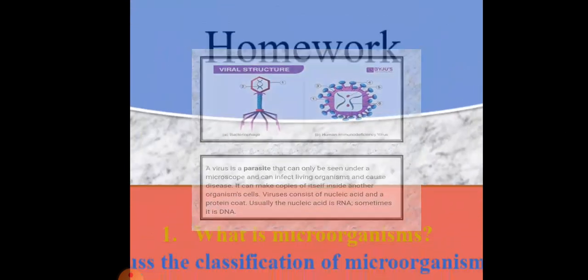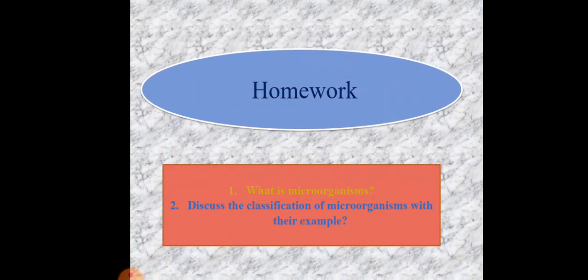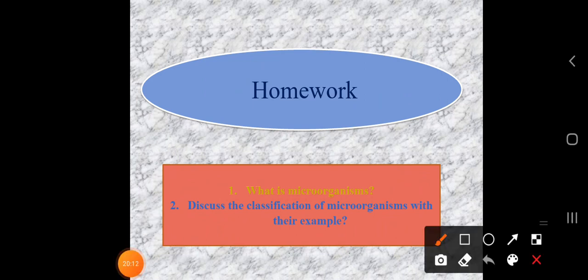Now let's talk about today's homework. First, what is a microorganism? You have to write it in 1 or 2 words. Next, discuss the classification of microorganisms with their examples. How many classifications are there? There are a total of 4 types of classifications. And what are the examples? Already we have discussed. Just write in your notebook.